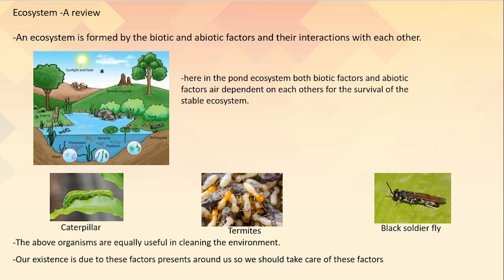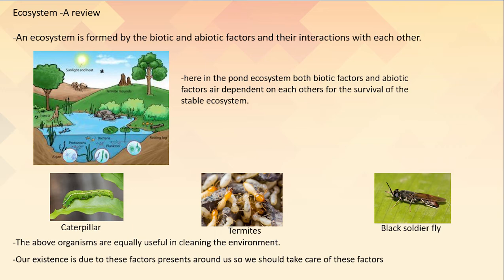Now students, let's learn ecosystem review. As we have just learned, an ecosystem is formed by the biotic and abiotic factors and their interactions with each other, right? Now children, here is a picture of a pond ecosystem. Now what are the things you can see over here? Yes, you can see in the picture sunlight, water, mountain, plants, animals, birds, fishes and bacteria. Right children? So that means in the pond ecosystem you can find both biotic factors as well as abiotic factors.